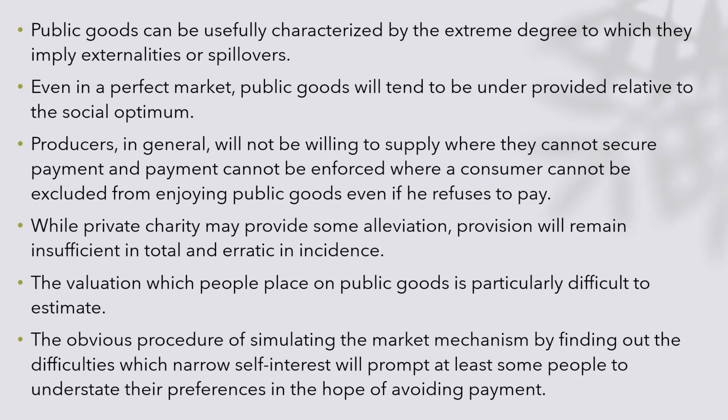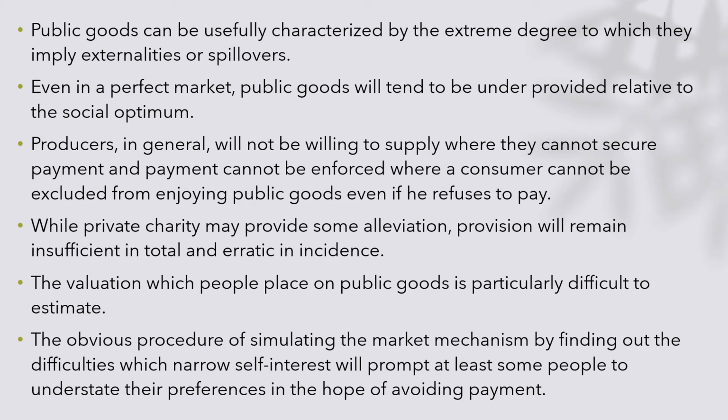We could see that public goods can be usefully characterized by the extreme degree to which they imply externality or spillovers. Even in the case of a perfectly competitive market, public goods will tend to be underprovided relative to the social optimum. Producers, in general, will not be willing to supply where they cannot secure payment, and payment cannot be enforced when a consumer cannot be excluded from enjoying the public good. While private charity may provide some alleviation, provision will remain insufficient in total and erratic in incidence.